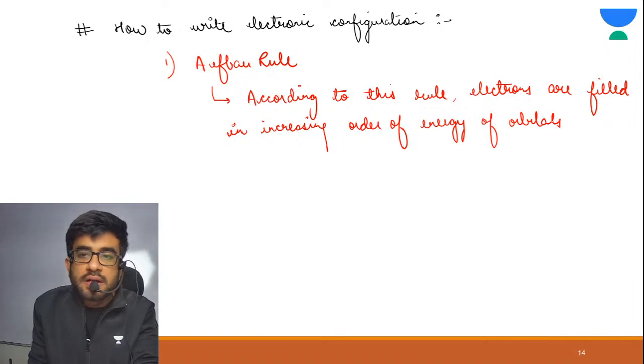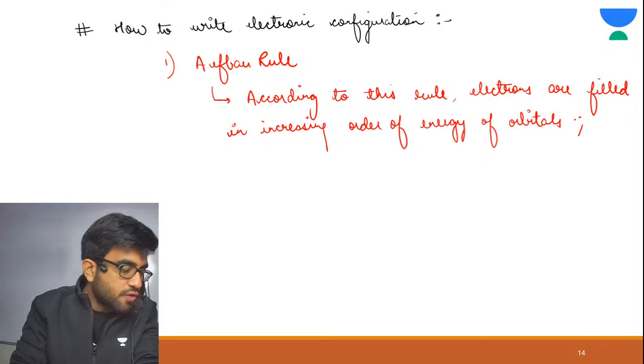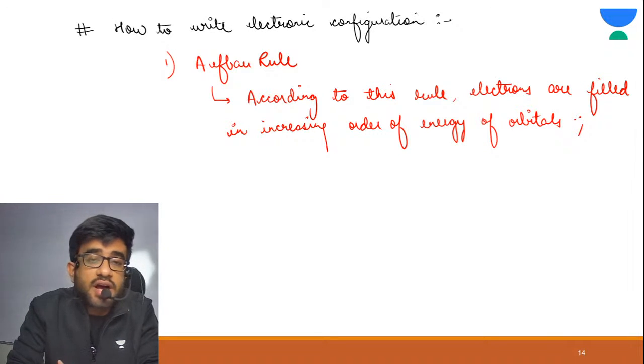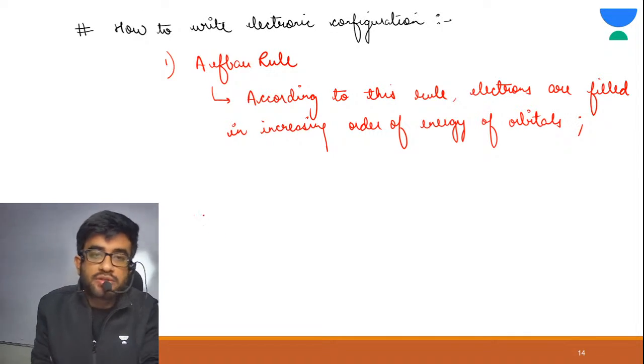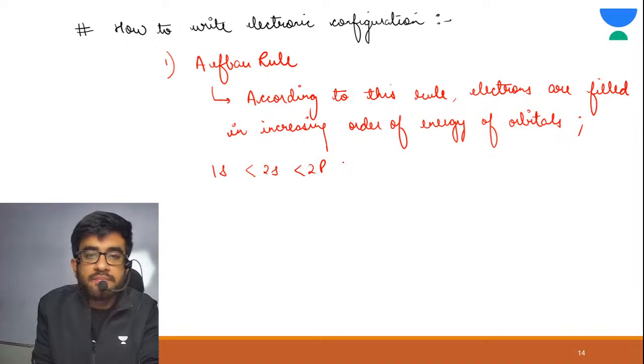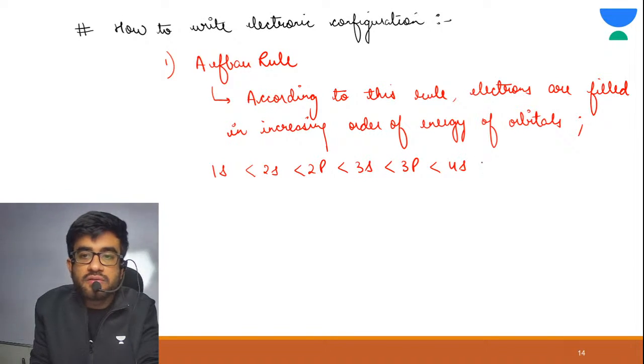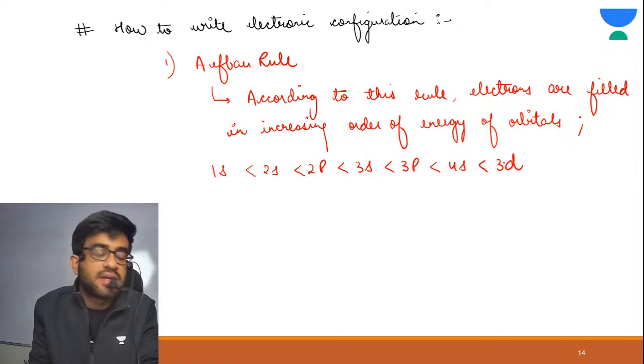Correct? How to find the energy of orbitals we have studied in previous classes. If it is a single electron species, energy depends on n. If it is a multi-electron species, energy depends on n plus l. So what was the order? 1s has lowest energy, then 2s, then 2p, then 3s, 3p, 4s, 3d. Correct? This was the sequence.